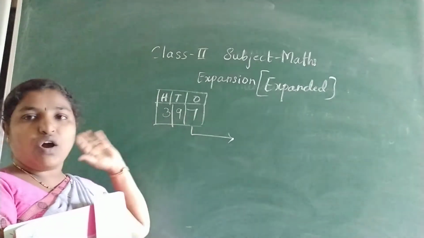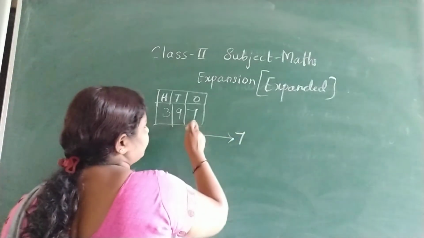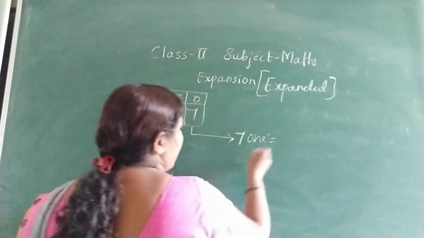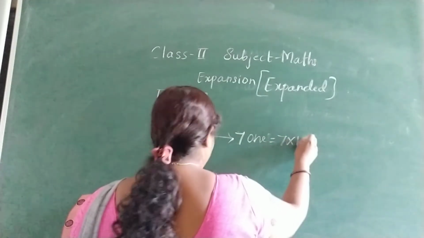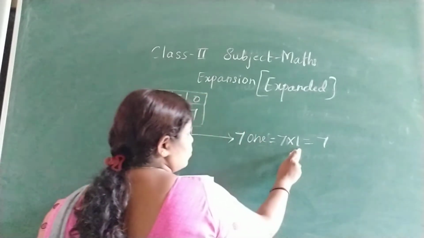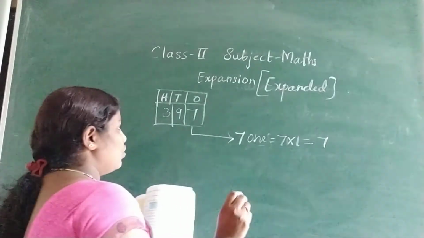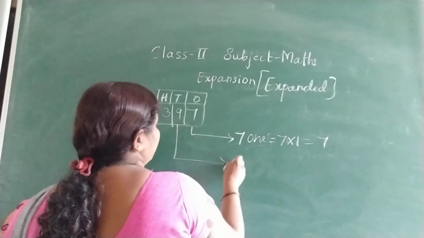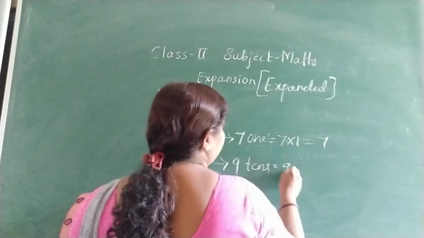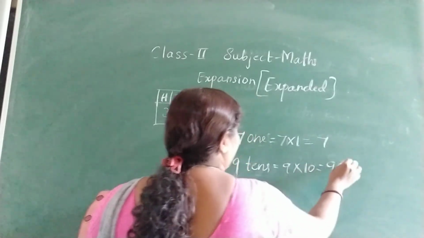Ones, tens, hundreds, onwards you should go to the left side. So 7 ones: 7 into 1 is equal to 7. 1 means 1. Okay, they have given 7 stands for 7 ones is equal to 7. Next, 9 tens. So 9 into tens means 10. So 9 into 10, 90.